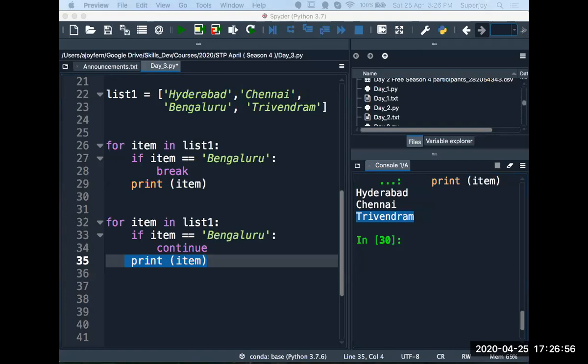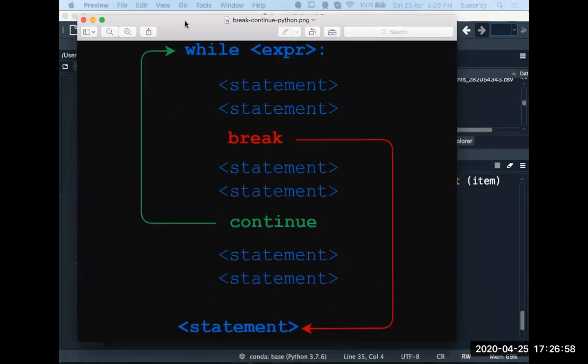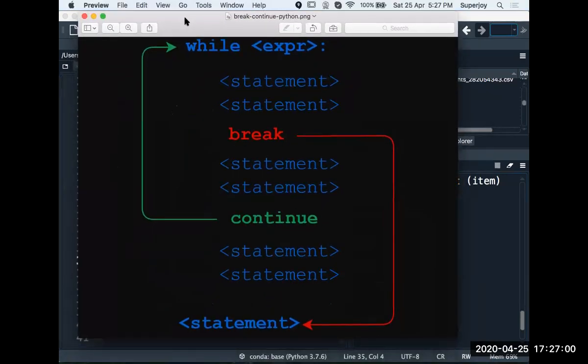Okay, so I have an image here. Guys, see this image, right? In this image, you can see I'm taking a while loop or any loop. So it will work for both. It will work for the while loop as well. It will work for each as well, right? So in this case, in the while loop, we are saying expression. Expression means condition, right? Here we have a couple of statements under the while loop.